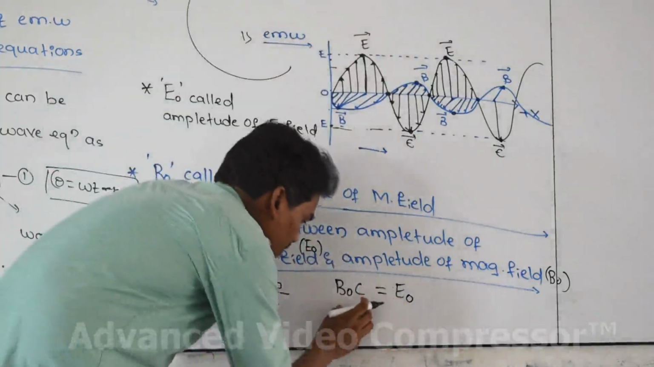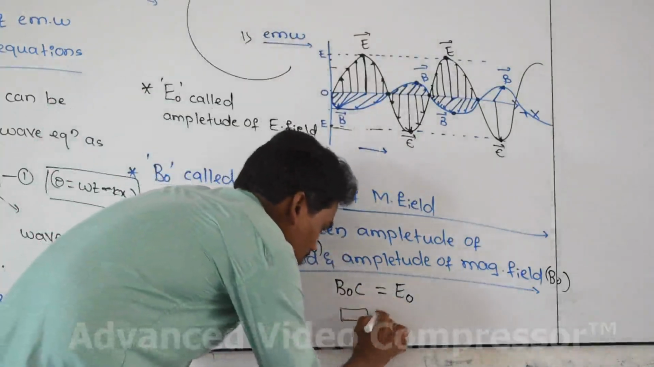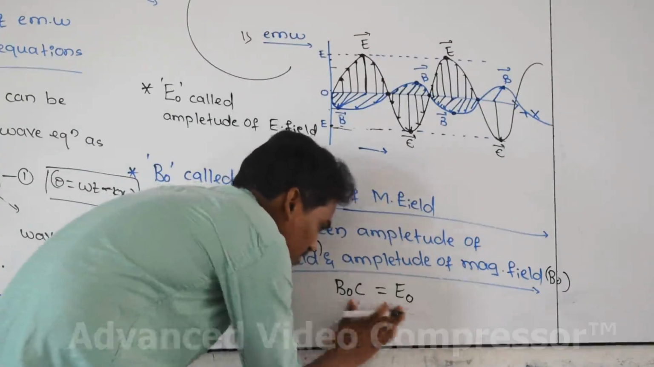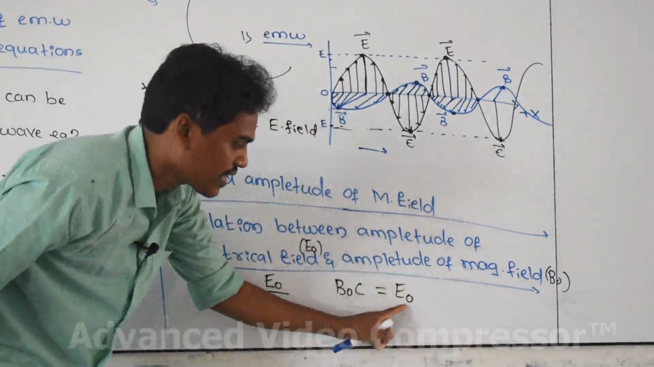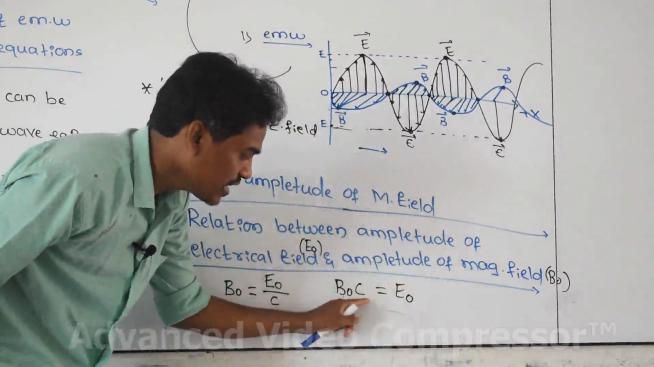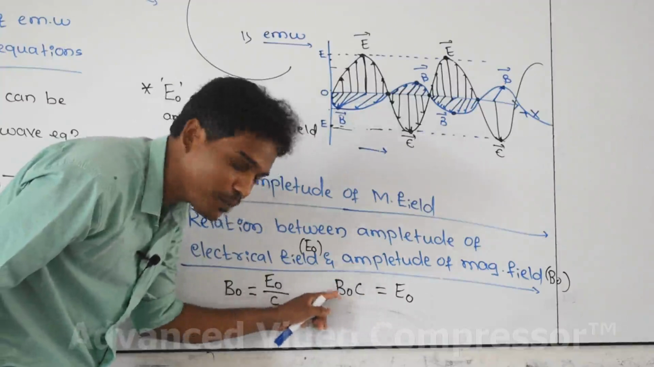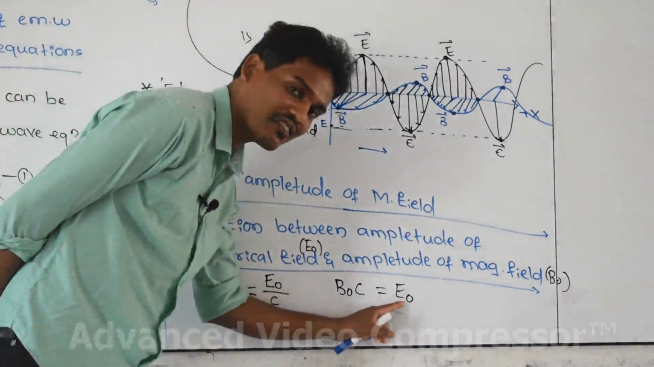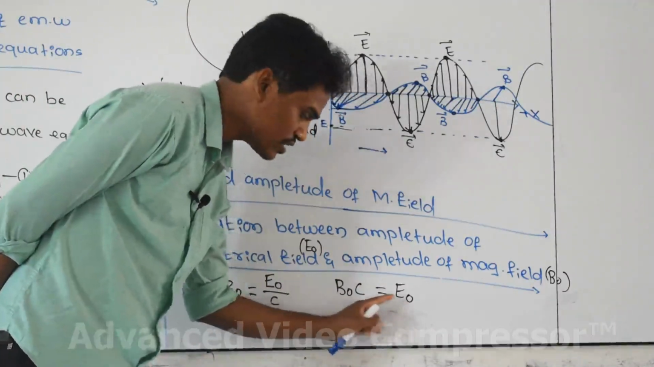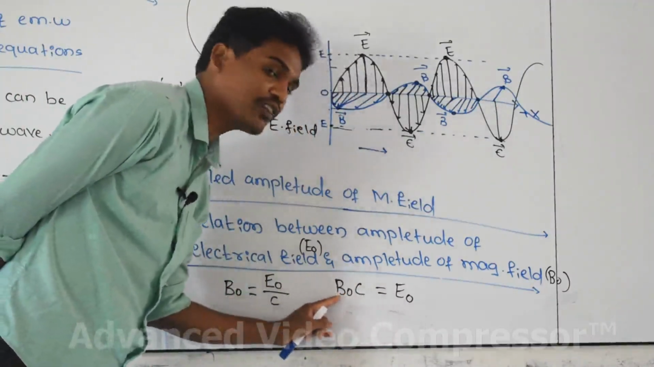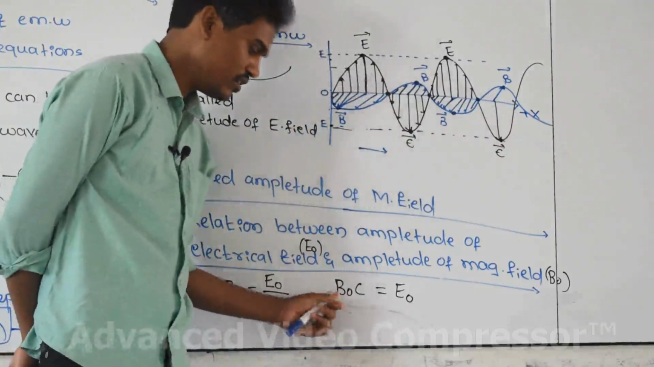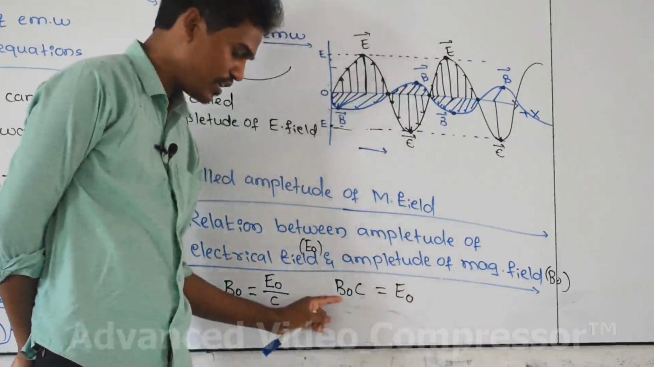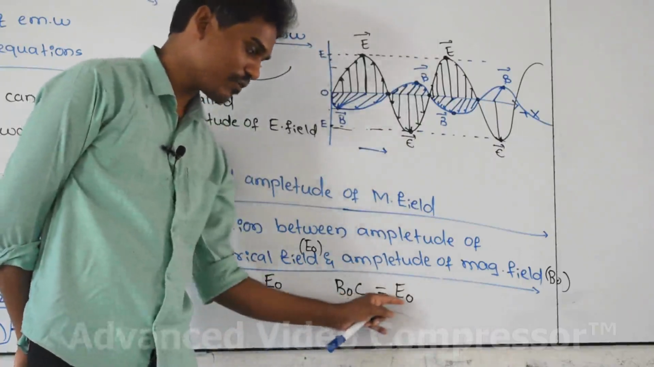The magnitude of this is exactly equal to the E naught value. LHS is equal to RHS. That's why E naught, the amplitude of electric field, is equal to C times the amplitude of magnetic field. Once again, the amplitude of electric field is equal to C times the amplitude of magnetic field. Then this magnitude is exactly equal to this magnitude, because the amplitude of magnetic field is less than the amplitude of electric field.